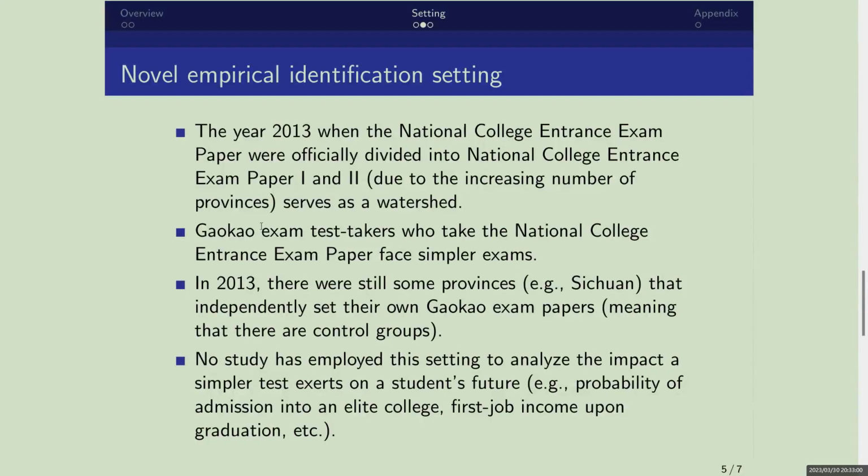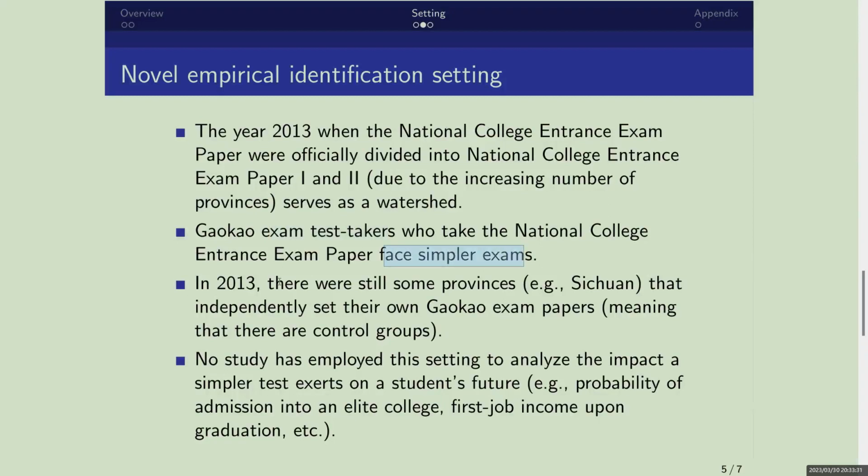In my view, with regard to the novel empirical identification setting, the year 2013, when the National College entrance examination paper was officially introduced, can serve as a threshold, because the Gaokao test takers who take the National College entrance exam paper actually face simpler exams.